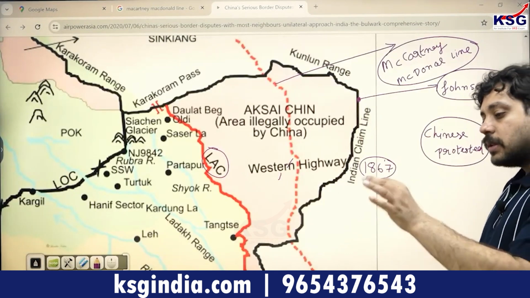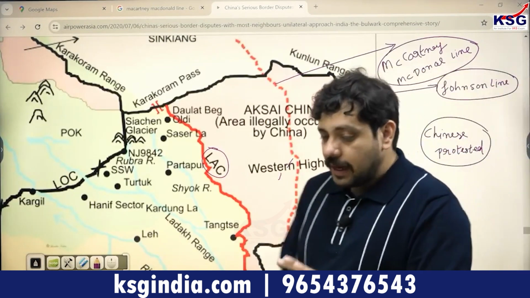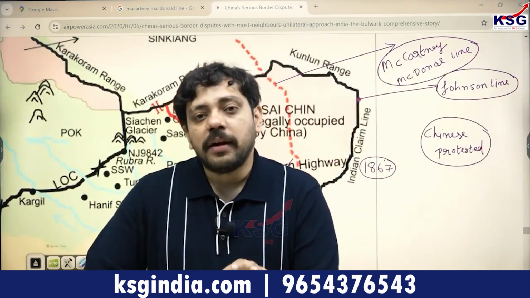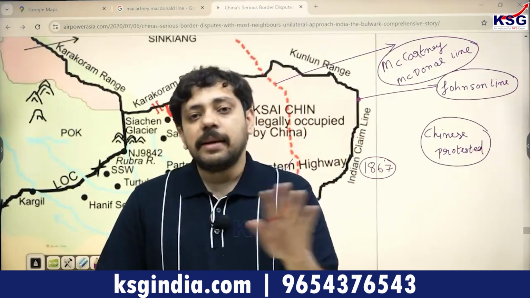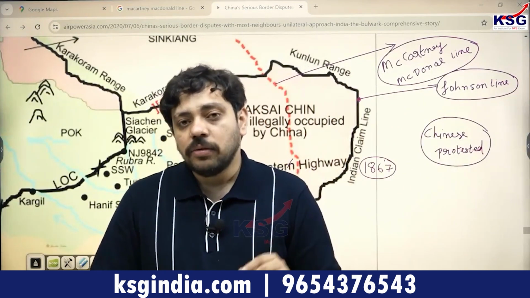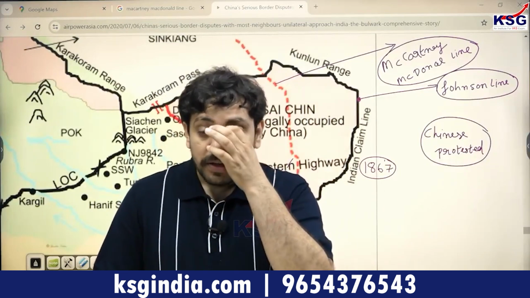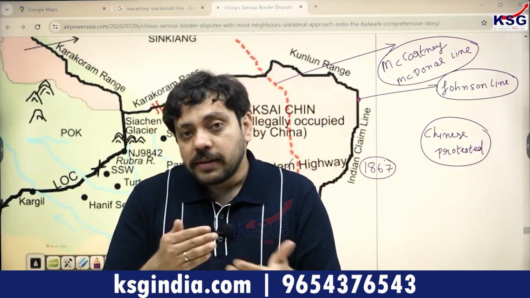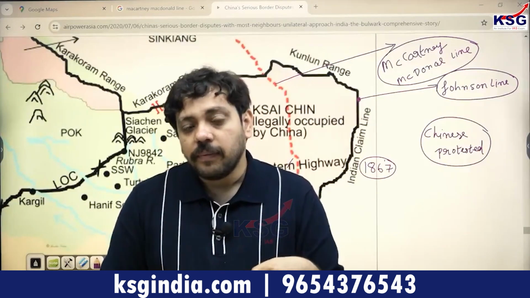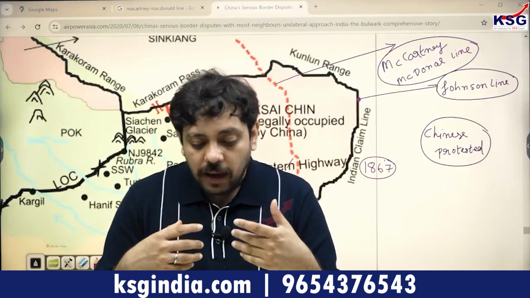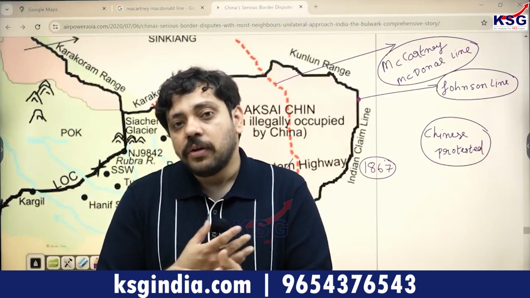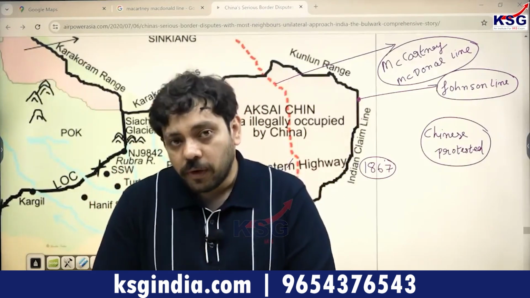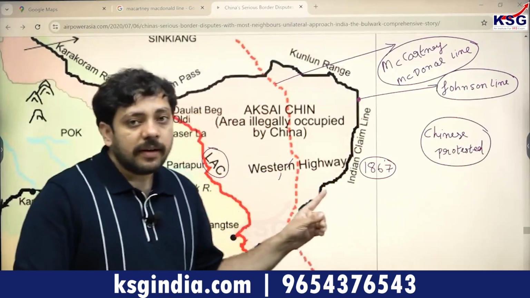But this middle path was never chosen by the Chinese. The Chinese never agreed to it. They never accepted the position of the McCartney-MacDonald line. So the McCartney-MacDonald line is just a proposition which was given by the Britishers at the time when the Chinese were protesting against the creation of the Johnson line. And as a response to it, the Chinese did not say yes or no. They maintained complete silence over what they want to do with regard to this particular line, right?